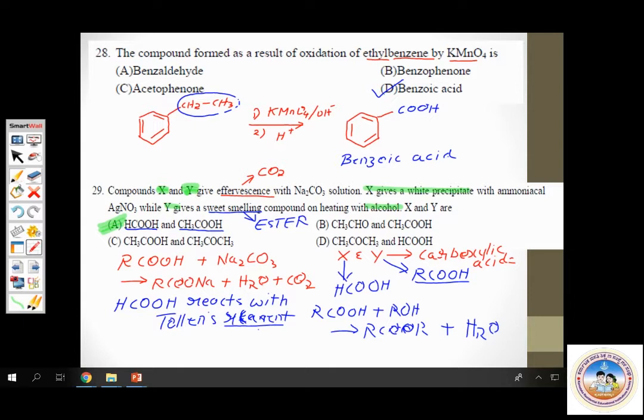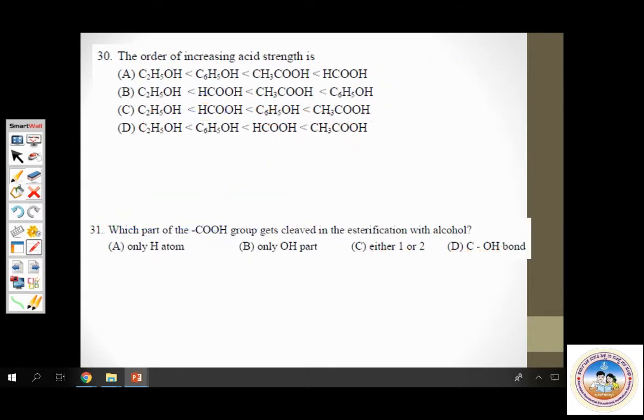Okay, we'll now proceed next. Question number 30. This is a question related to acid strength of carboxylic acids. And here you're also comparing carboxylic acids with alcohol and phenol. Now let me give you the order of acid strength of these compounds. We all know carboxylic acids are right at the top. Carboxylic acids have a very high acid strength at the top, followed by phenols,